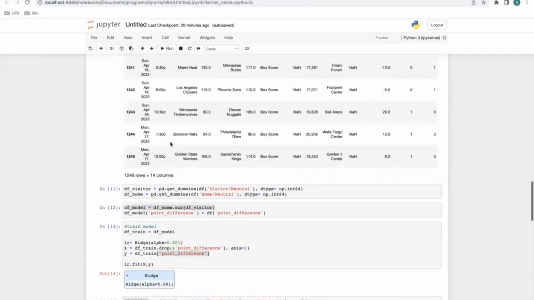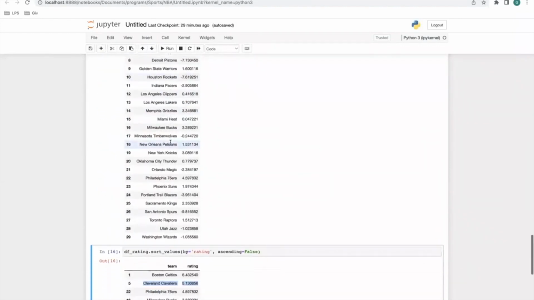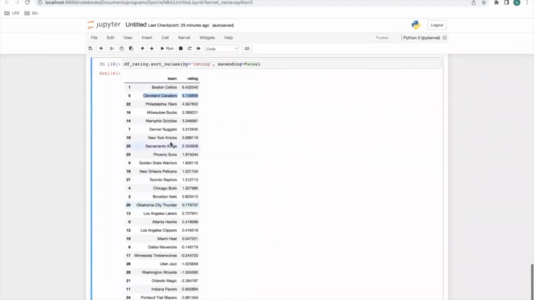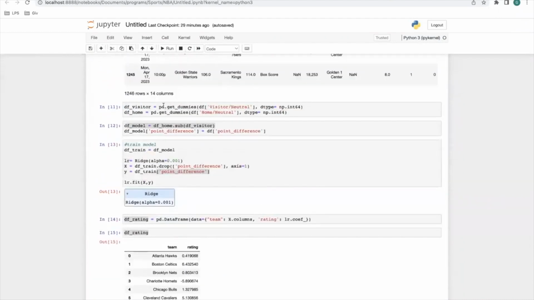But other than that, play with this a little bit, watch this 1,000 times, see if you understand it. And when I'm ready to finally show you guys, I'm going to show you the full project, this one including the odds data. I just want to give you guys a little bit of a taste of it, and this is what it is. This is machine learning, man. It is a headache, it's annoying, but if you understand how the independent and dependent variables work and how to clean up data, it's actually pretty simple.